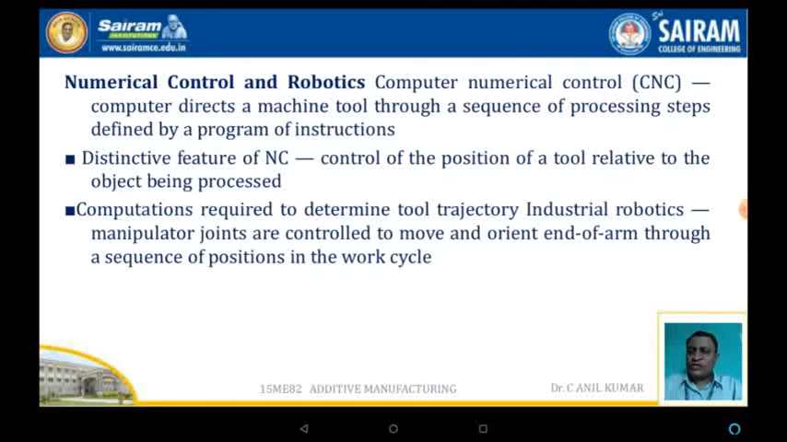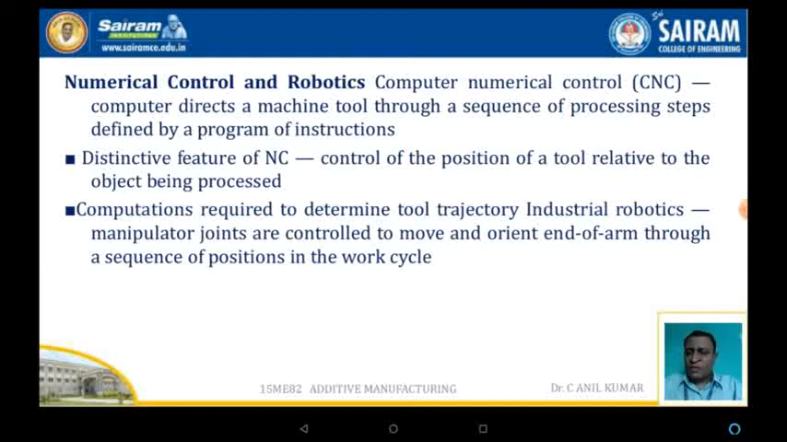Now, numerical controls and robotics. Computer numeric control, the CNC, is where the computer directs a machine tool through a specific sequence of processing steps which are predetermined in a program of instructions. The distinctive features of NC are the control of the position of the tool relative to the object being processed, and the computation required to determine the tool trajectory.